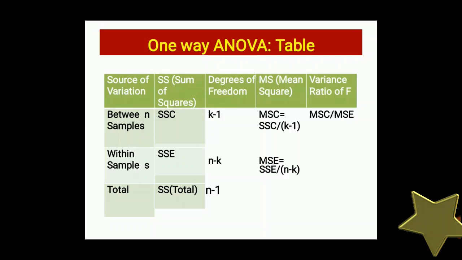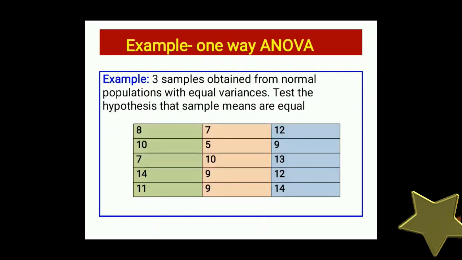Here we will state the degrees of freedom. Degree of freedom for between samples is k minus 1 and within samples is n minus k. Mean square between is SSC divided by k minus 1. Mean sum of square within sample is SSE divided by n minus k, and we will find the F ratio by dividing MSC by MSE, and then we will find the value in the table. If it is greater than the table value, we will reject the null hypothesis.